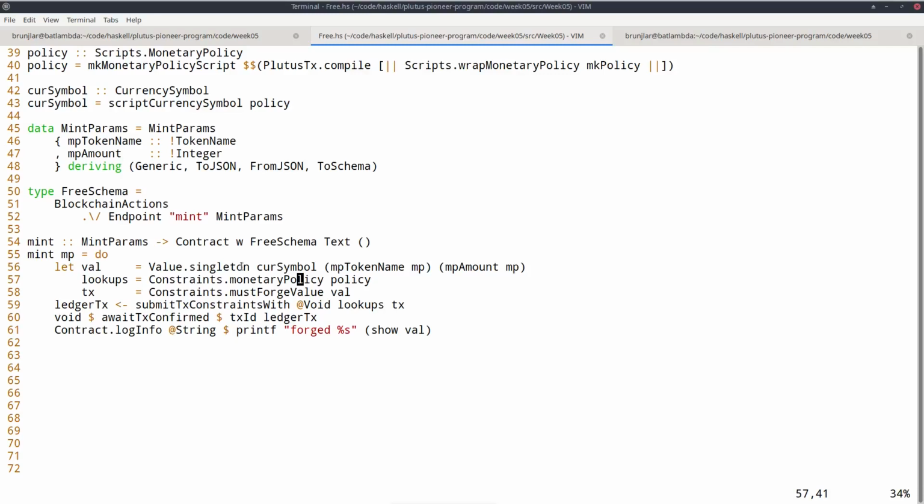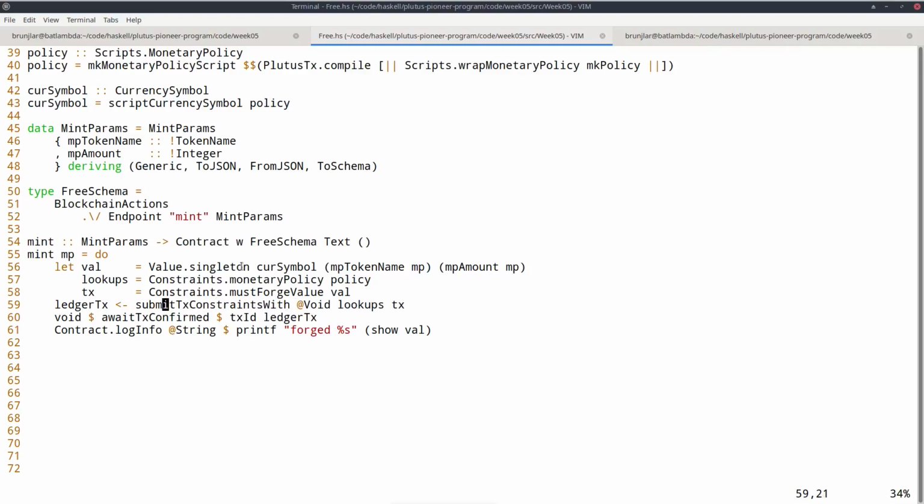But in this case, we are not making use of that. We don't have any validator script. So that means this submit TX constraints with wouldn't know which type for datum and redeemer to use, because we don't have any datum and redeemer types in this example. So in that case, we must somehow tell the compiler which type we use. And we don't care. There is no datum and redeemer, so we can use this void type that doesn't have a value. So that's like a little technical twist.